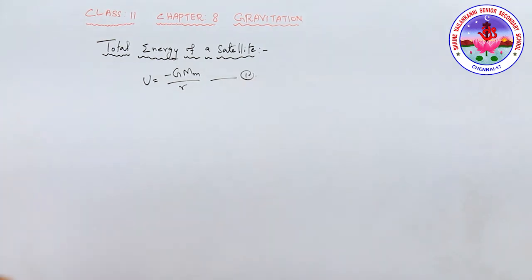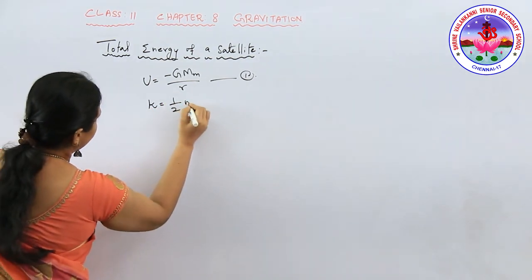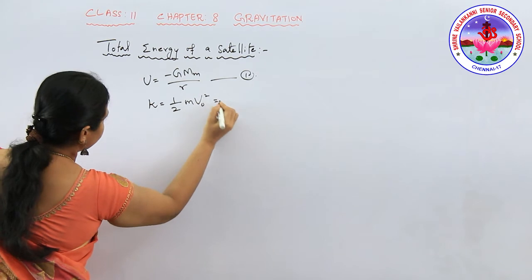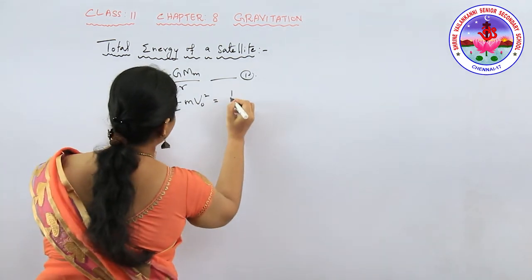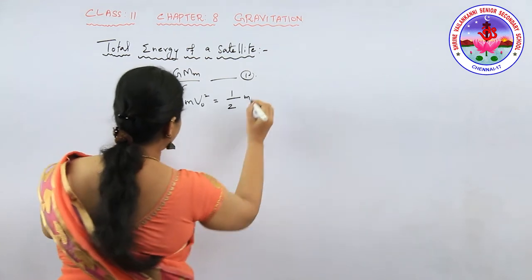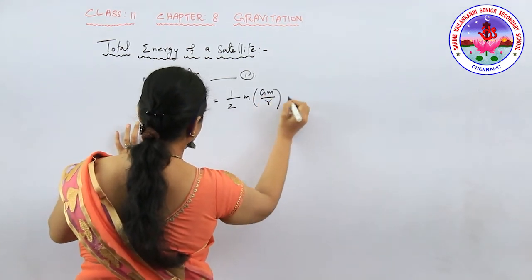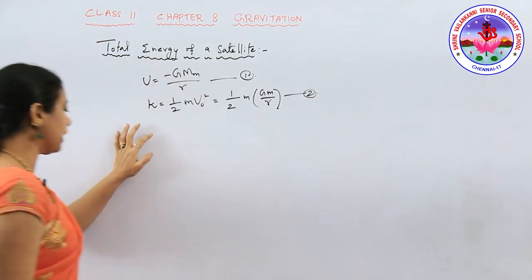The next one is the kinetic energy. The kinetic energy of the satellite due to its orbital motion, K, is equal to half m v naught square. We know the orbital velocity, so half m into G M by r. Okay, we can take this as the second equation.